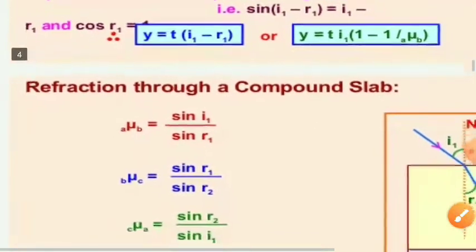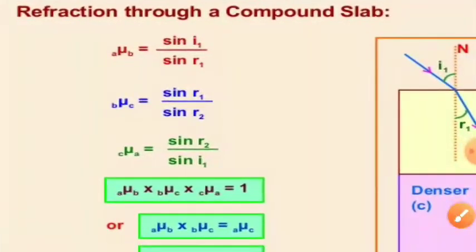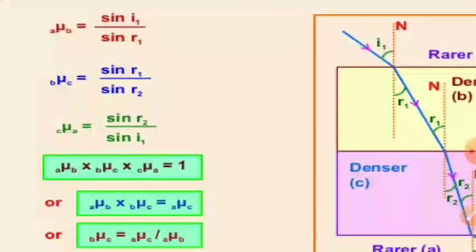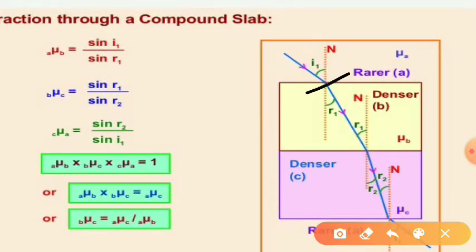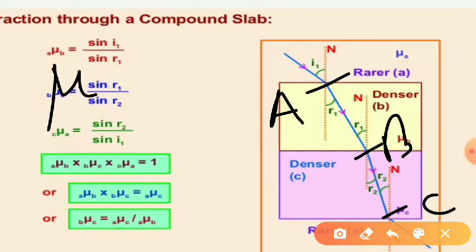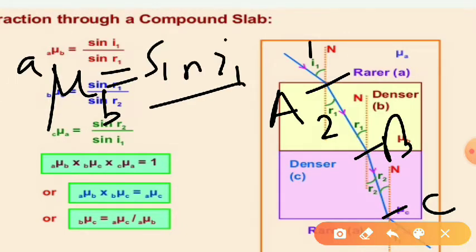Now next is refraction through a compound slab. Now writing Snell's law at A, B and C. At interface A, this is your second medium and this is your first medium. So refractive index of B with respect to A is equal to sine I1 by sine R1.